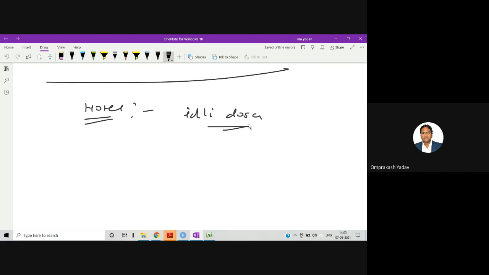Idli dosa we can buy from there. Now I am having two x's, let's say. This is the batter of the dosa, and this is the quantity sold.